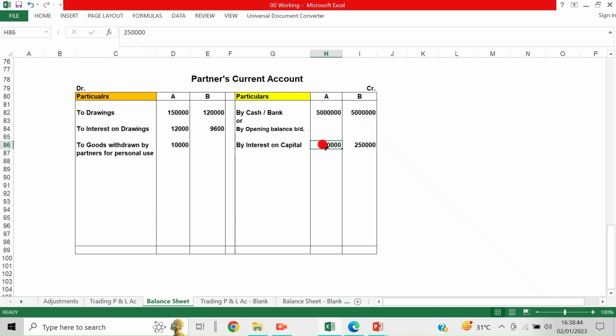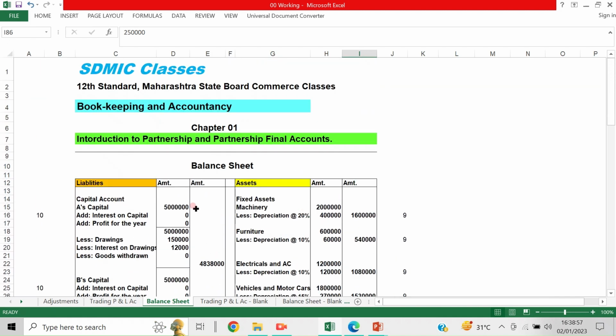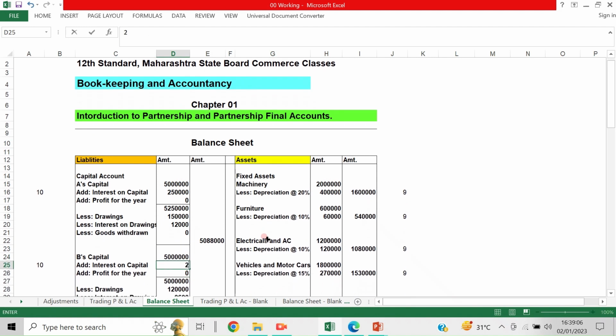So here interest on capital is taken 2,50,000 each, A's 2,50,000 and B's 2,50,000 interest given. And in case they are maintaining a fluctuating capital method, then it will be taken here as 2,50,000, added as add interest on capital.